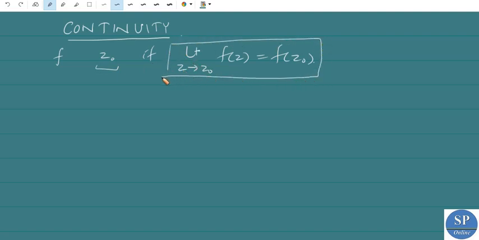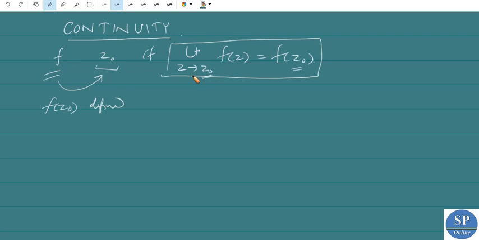That is, limit z tends to z0 f of z is equal to f of z0. That means a function f is said to be continuous at a point z0 if three conditions are satisfied. First condition is f of z0 exists or is defined. That means the function is defined at the point z0.